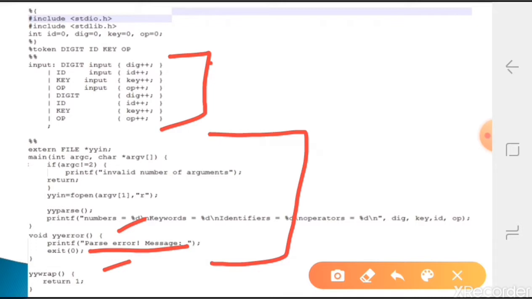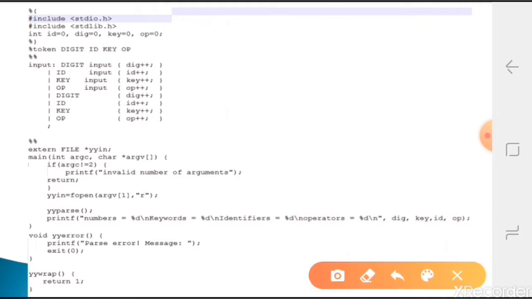Wrap is called automatically from the lexical analyzer whenever input gets over, and now we are just returning 1. You can return 1 or 0. Because we are not checking the status and not updating any value, it will not affect our program. Actually 0 means successful, 1 means failure, but we are not receiving that value and not proceeding anywhere.